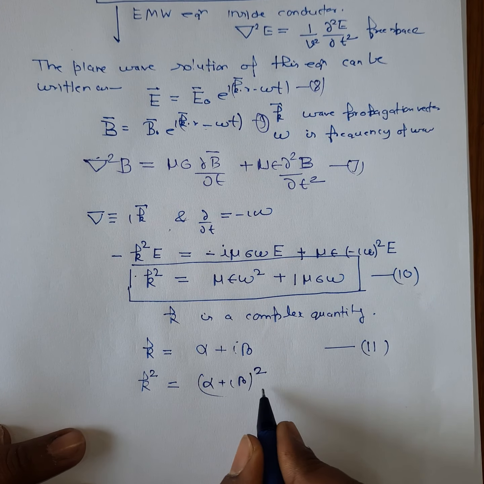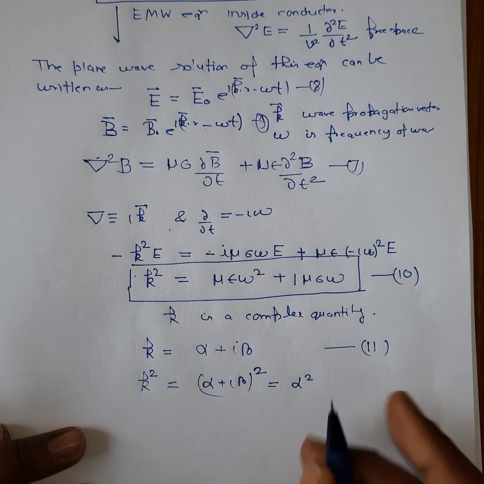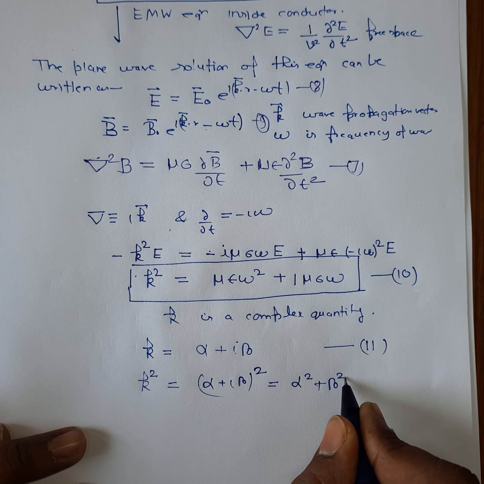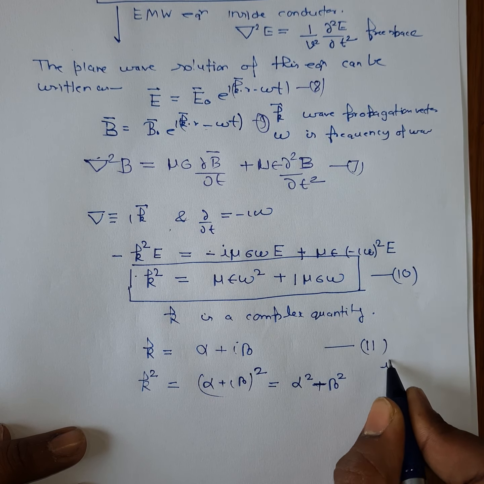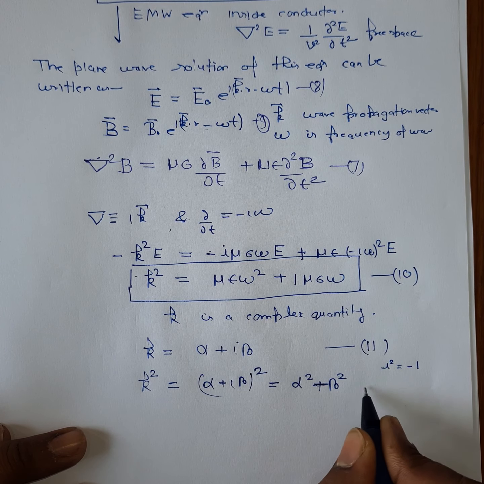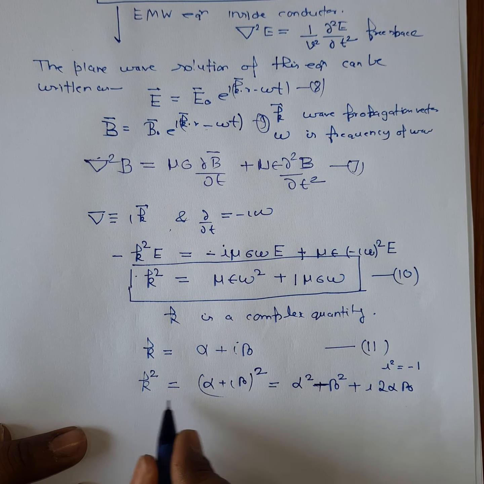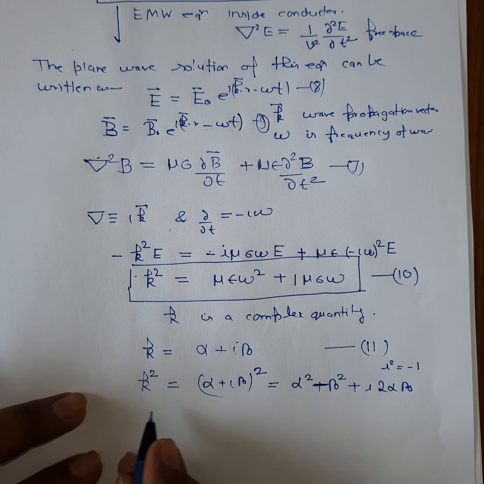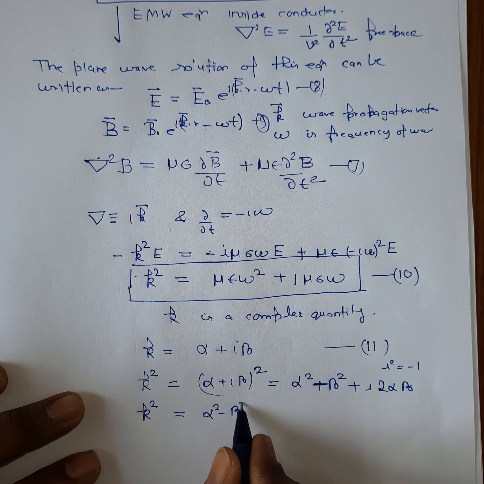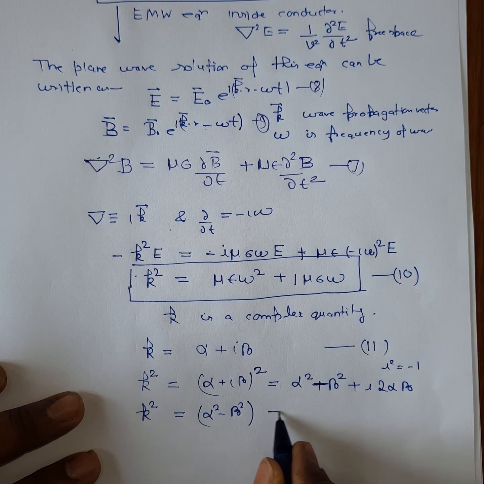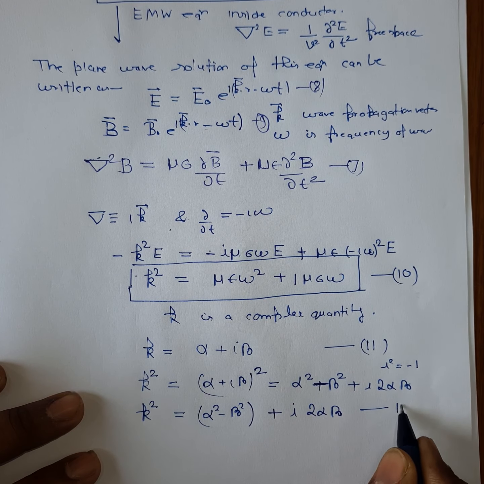It will be equal to alpha square plus beta square. Sorry, this will be minus because this is with iota. So i square is equal to minus 1. So alpha square minus beta square plus i 2 alpha beta. So your k square will be equal to this term. Now you have the value of k square as alpha square minus beta square, this is the real part, and here is the imaginary part, 2 alpha beta. Let's call it equation number 12.